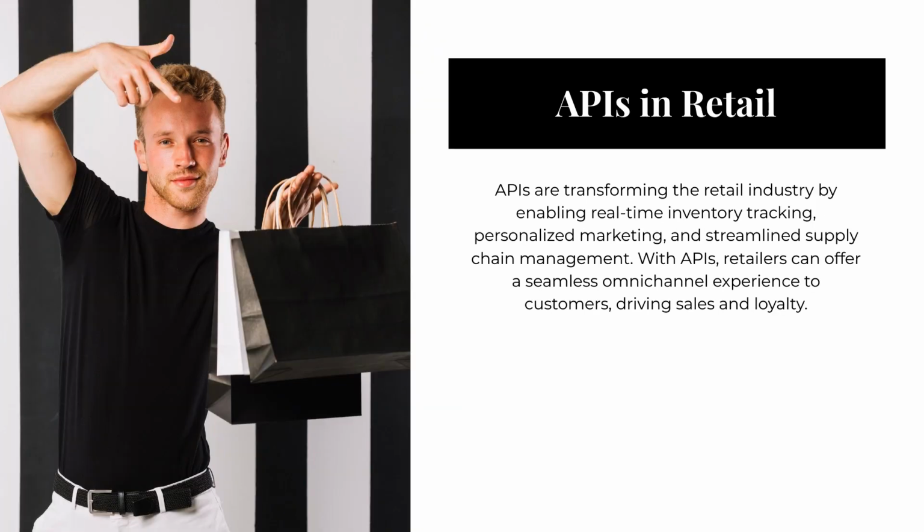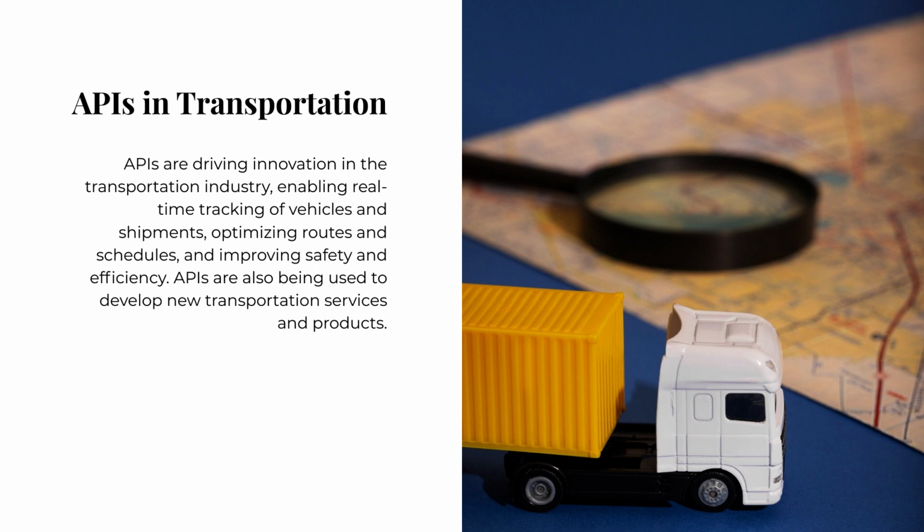4. Weather data. Weather forecasting companies such as OpenWeatherMap and AccuWeather offer APIs that provide access to real-time and historical weather data. These APIs enable developers to integrate weather information into applications, websites, and IoT devices.